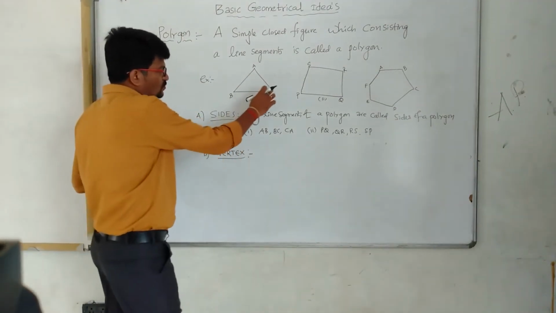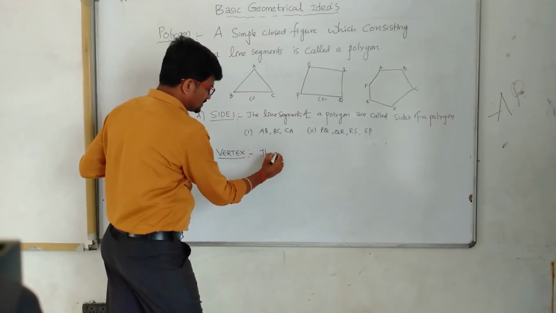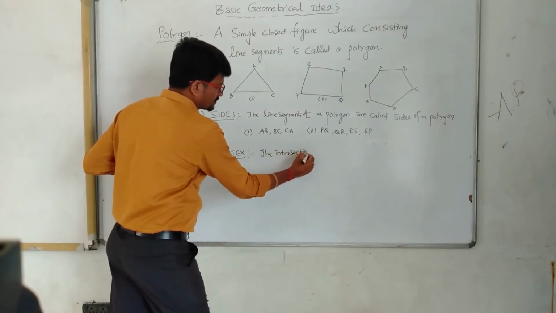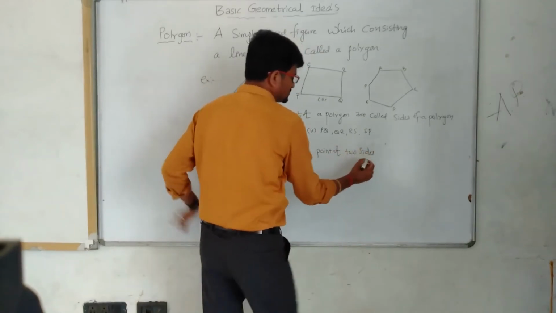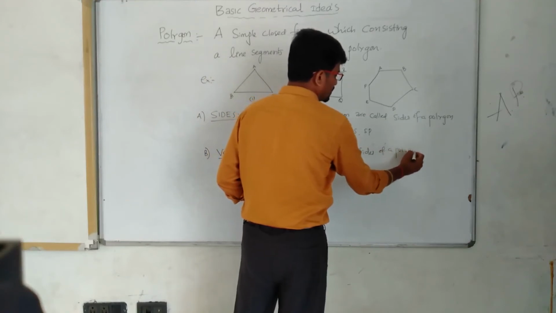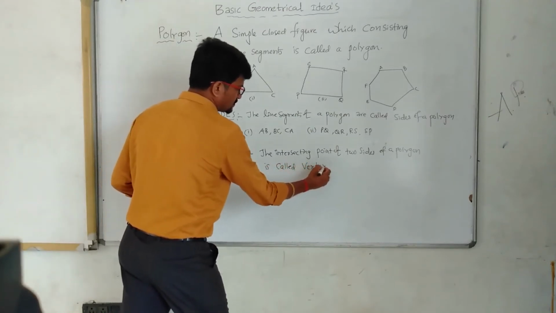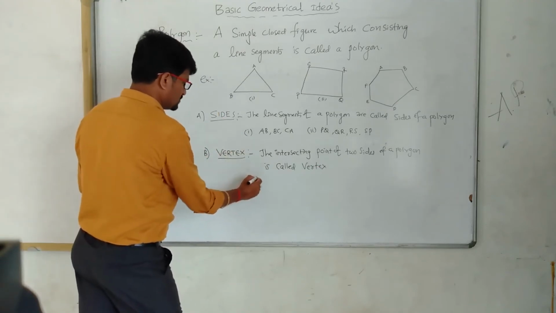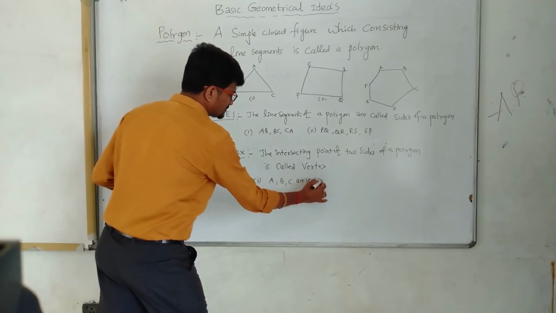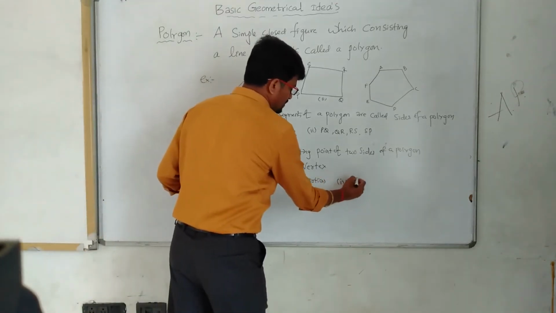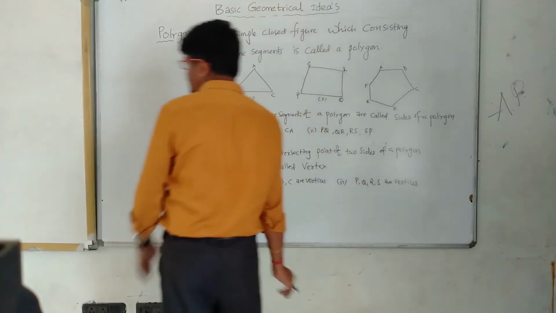So the intersecting point of 2 sides of a polygon is called a vertex. Example: in the first diagram, A, B, C are vertices, and in the second diagram, P, Q, R, S are vertices. Clear, children?